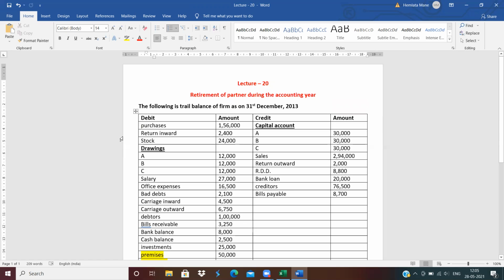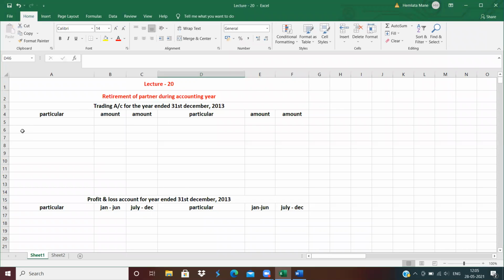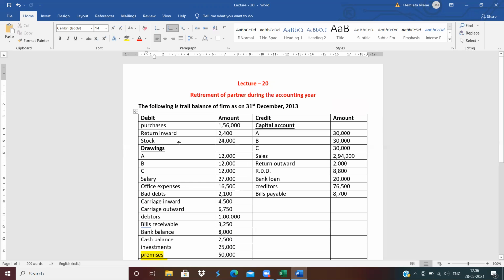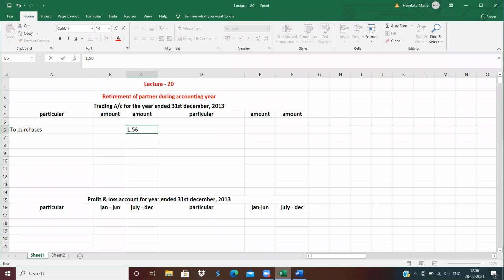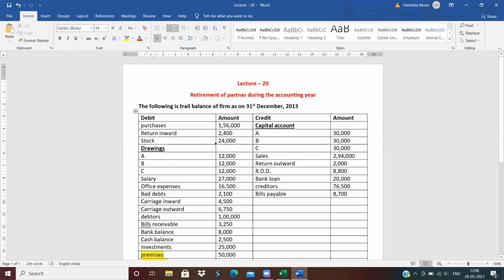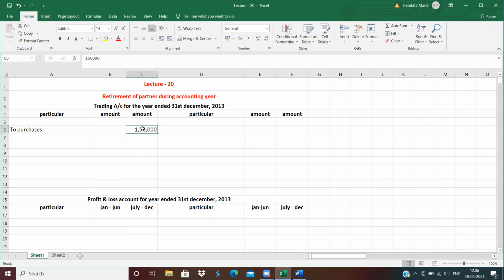So start the postings. First, purchases. Where will purchases come? Trading account debit side, to purchases. How much is the amount of purchases? 1,56,000. Next, return outward means less from purchase. Here return outward is also given, so write purchases in the inner column, 1,56,000, because a return is given. Leave one line and do the underline.